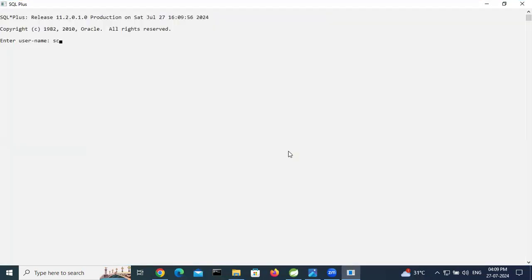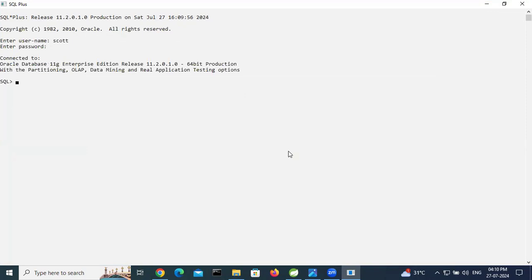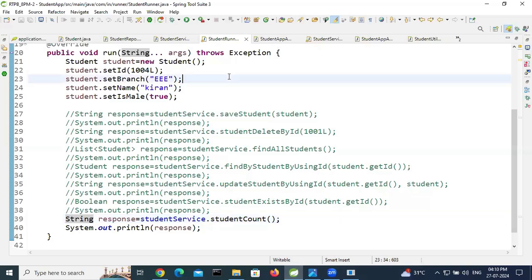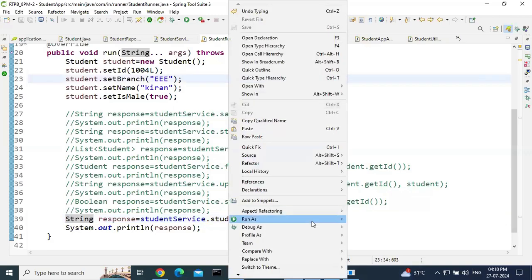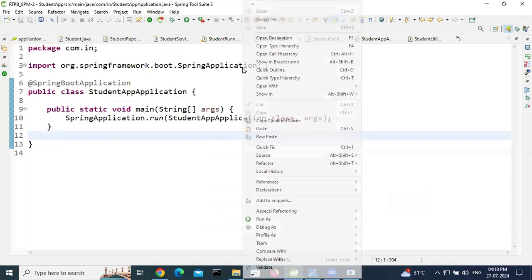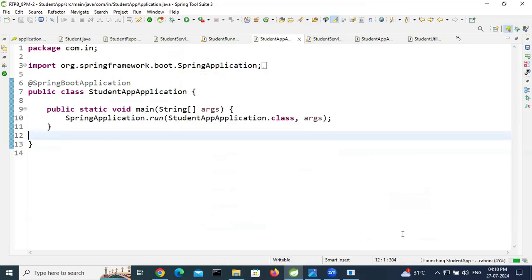Set pages 10000, set lines 10000. Now select star from student. Here 1, 2, 3, 4, 4 records are there. So if we run, we should get 4. Let's check whether we are getting 4 or not. Accordingly, if anything is wrong, we can change our logic. If 4 records are there, then we will get 4. Let's verify.